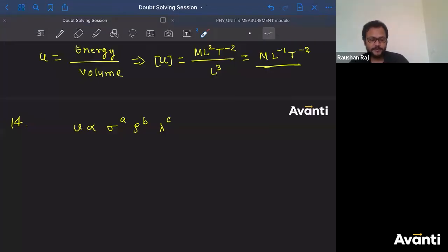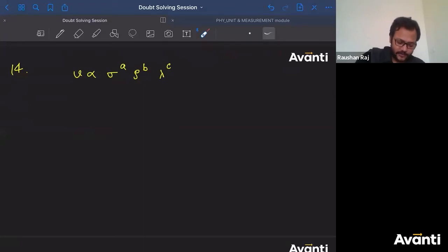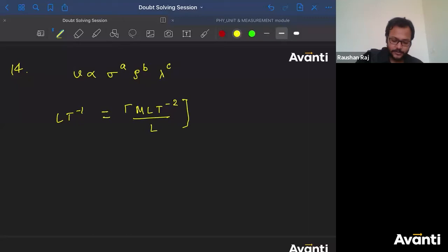So I'm having V directly proportional to sigma to the power A, rho to the power B, and lambda to the power C. Let us write the dimensional formula. L T inverse 1 must be equal to, what will be the dimensional formula for sigma? Force per unit length: M T inverse 2, to the power A. What will be the dimensional formula for rho? Rho is density, mass per unit volume, so M L inverse 3 to the power B. Lambda is nothing but length, so length to the power C.